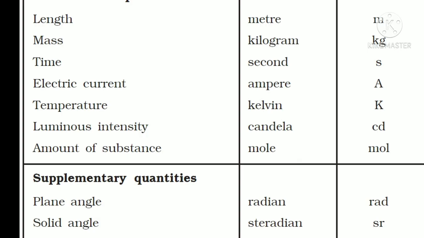The two supplementary quantities are plane angle, the unit is radian, the symbol is rad. And the solid angle, the unit is steradian and the symbol is sr.